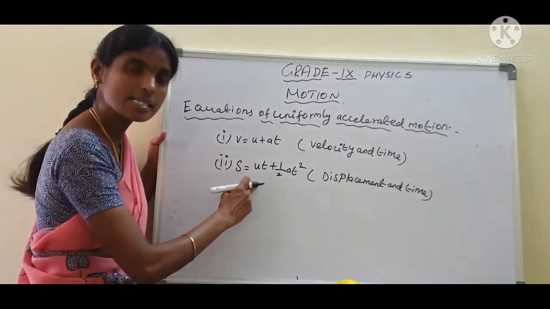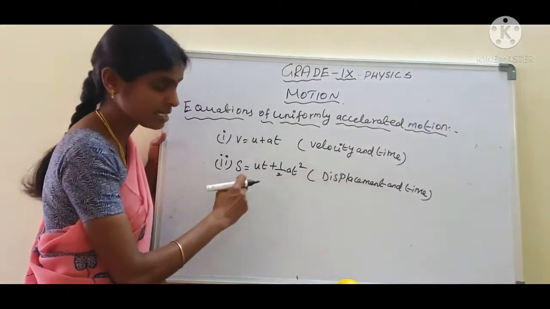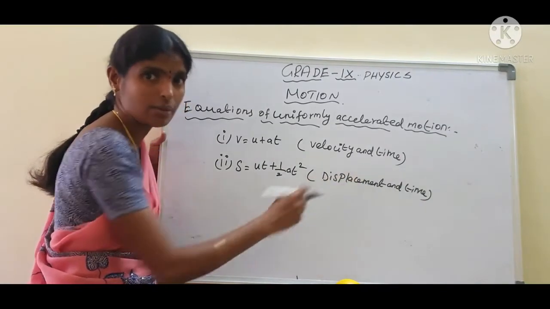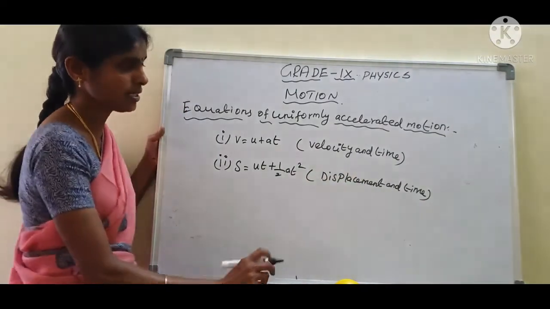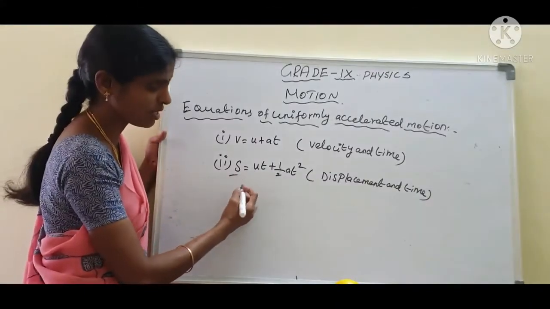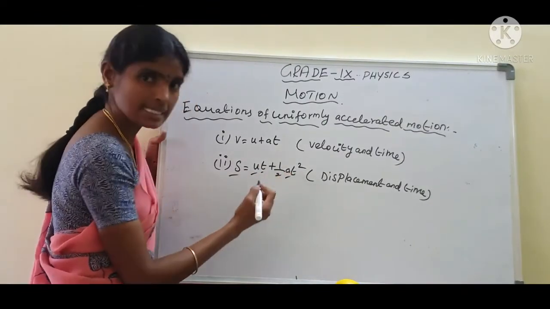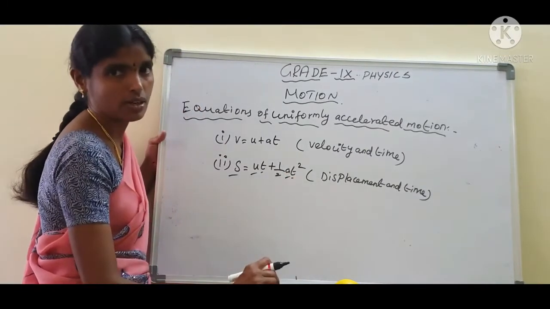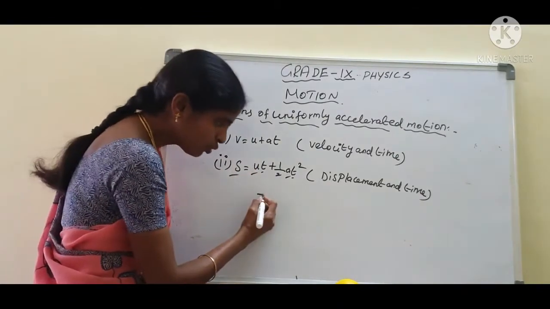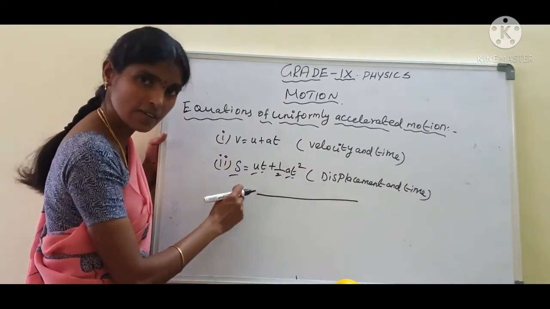It gives the distance travelled by the object in particular time t. Are you clear students? See here, the relation between displacement and time. s is the displacement of the object, u is the initial velocity of the object, t is the time taken, a is the acceleration. Are you clear, students? This equation applies only when an object moves in a straight line. At that time only we use these equations.